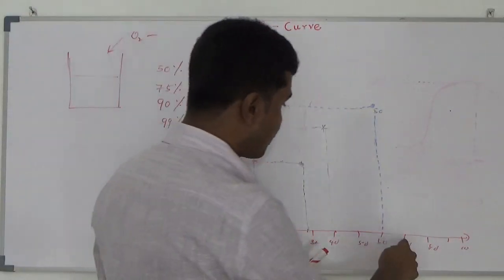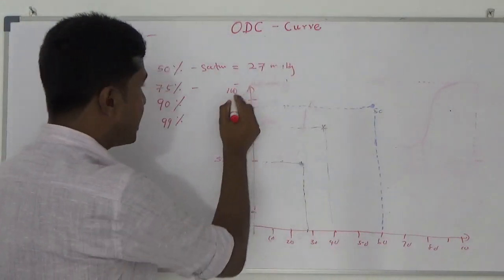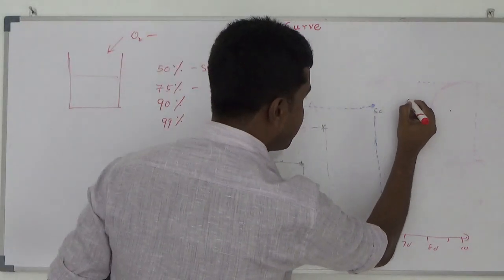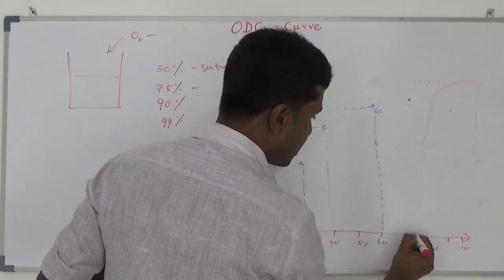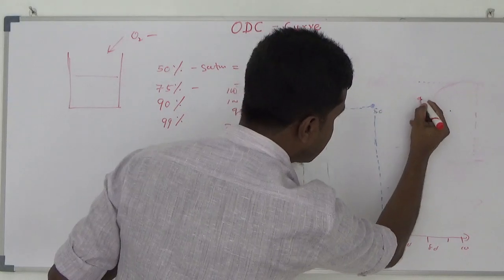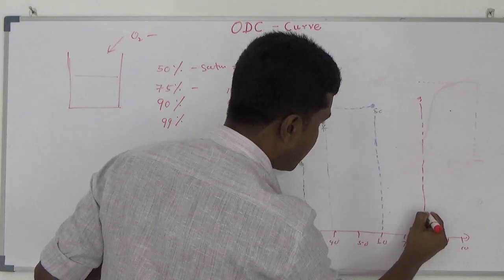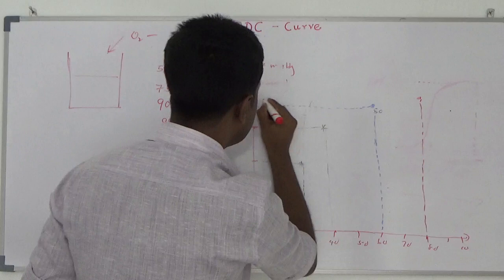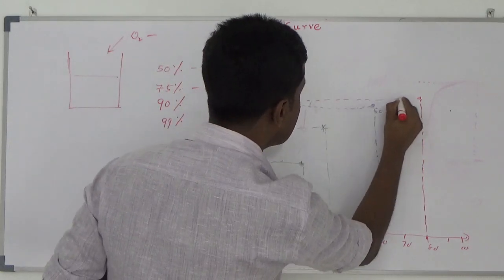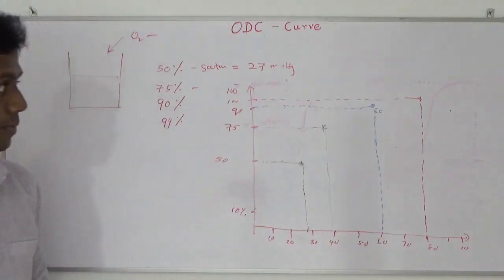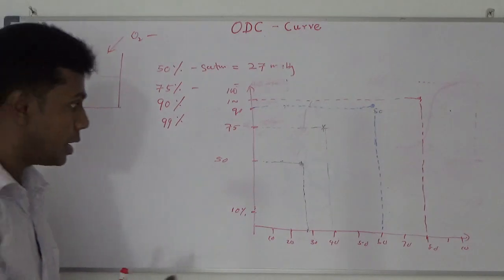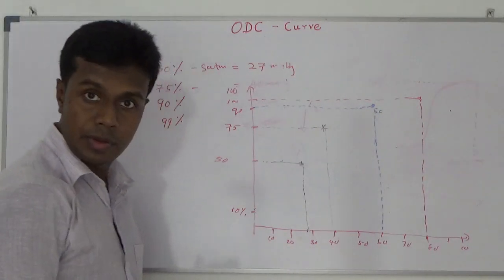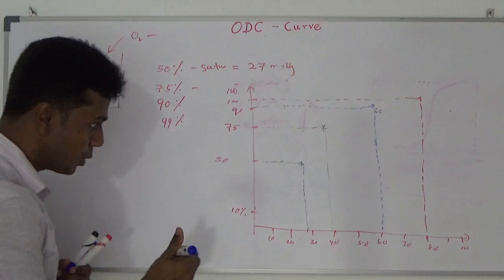When it comes to 80 millimeter mercury, it nearly shows 99% of saturation. Here, it must be here. Now I am going to connect those points.